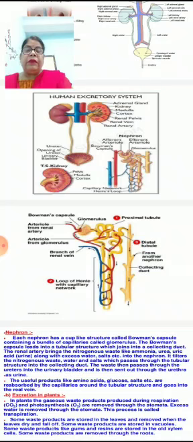The renal artery brings nitrogenous waste like ammonia, urea, uric acid, along with excess water and salt, which passes through the tubular structure into the collecting duct. The waste then passes through the ureters into the urinary bladder and is then sent out through the urethra as urine.